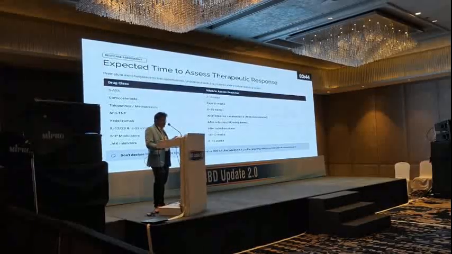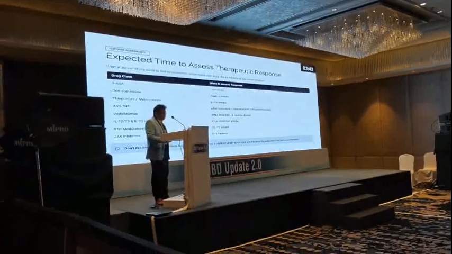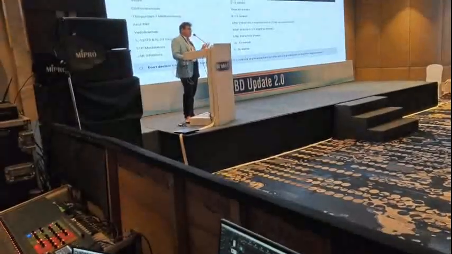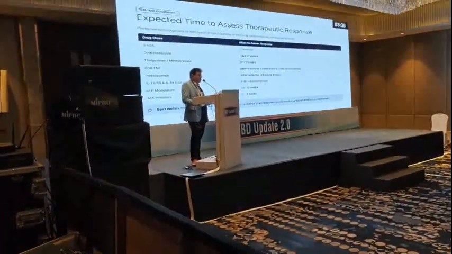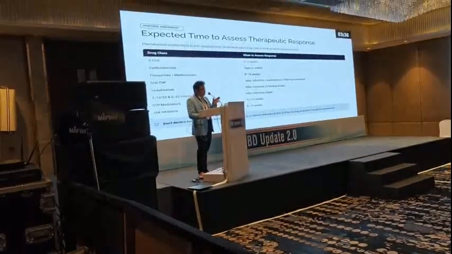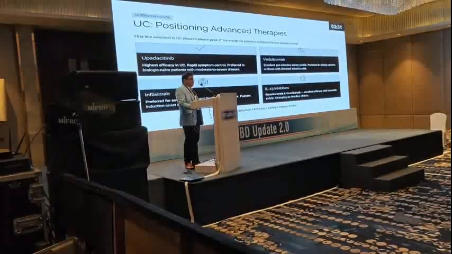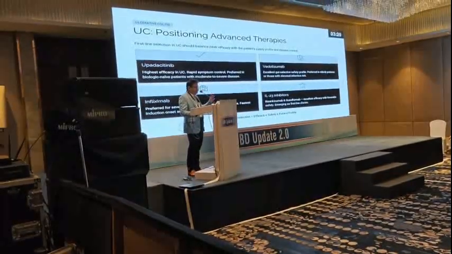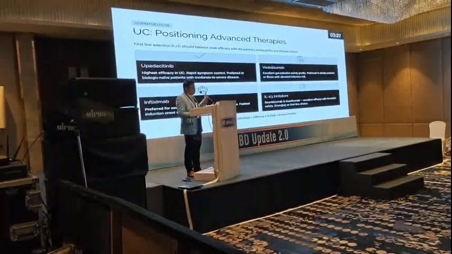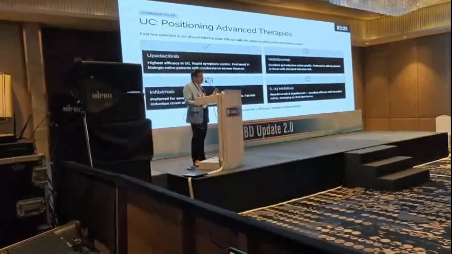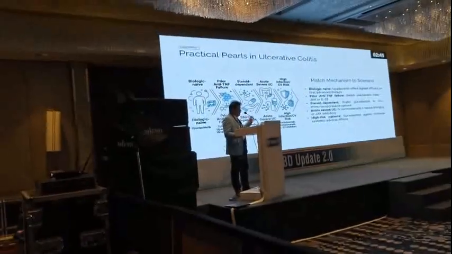And for other molecules like JAK inhibitors, when to assess the response? For example, when you are going to use JAK with upadacitinib, 8 weeks of therapy for UC and 12 weeks of therapy for Crohn's is what we consider most of the time. So what is the basic positioning? Now, very interesting, upadacitinib has been taking a major role in UC because of rapid onset and quicker response. So this is the practical outline.